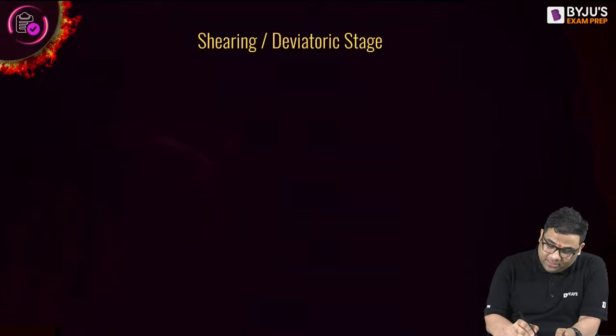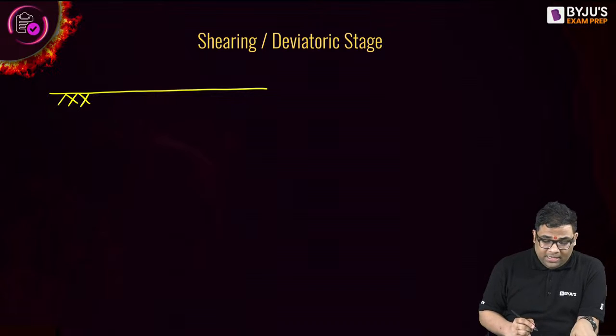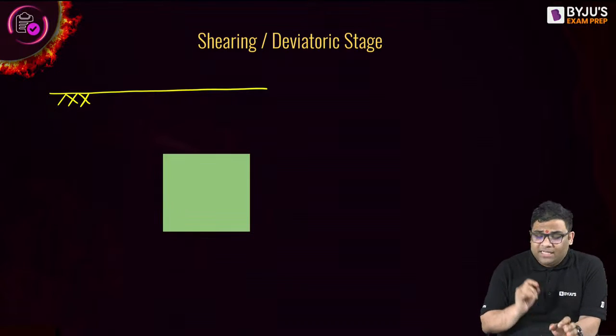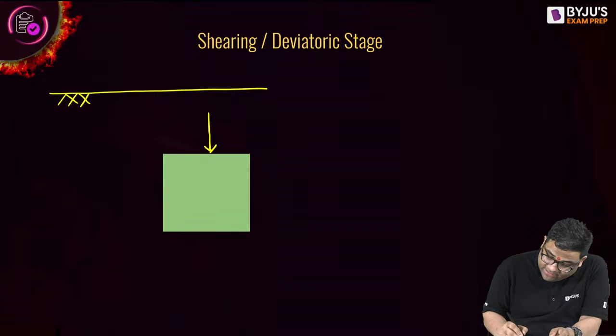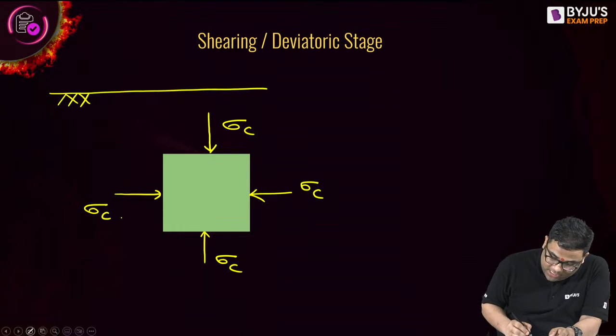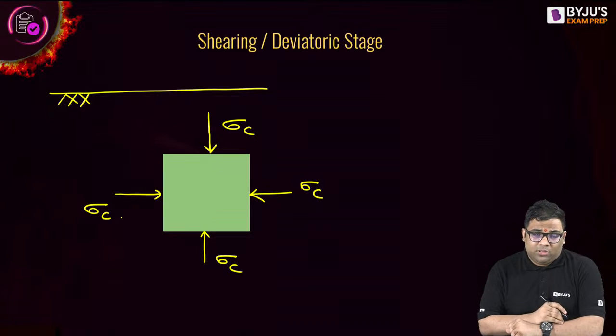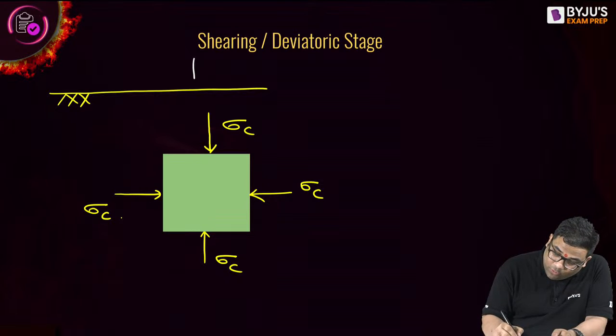What is the meaning of this? See, we have this ground level, and then this is the soil element. Before this shearing or deviatoric stress stage, what was there? There was confining pressure or confining stress all over. Now, suppose in the soil consolidation was happening. Now, suppose at the ground level there is some additional load coming.